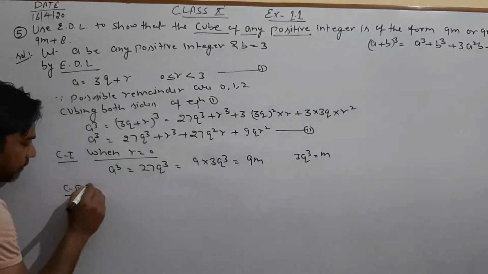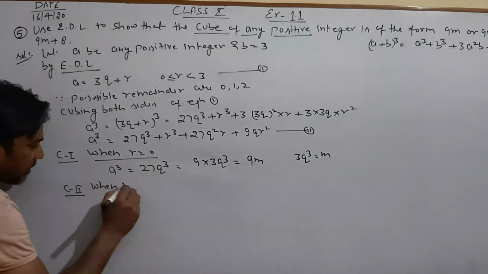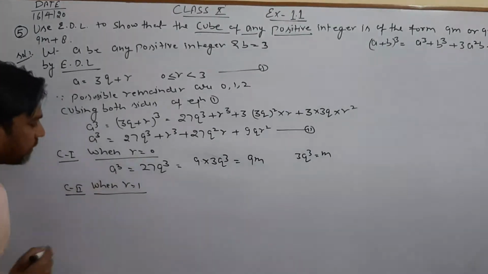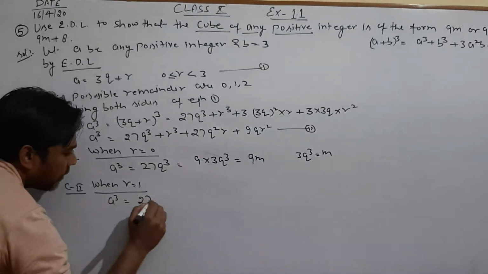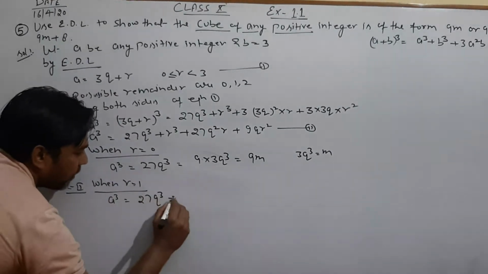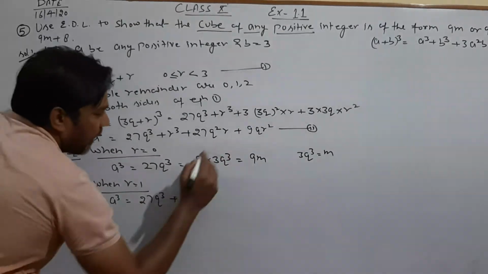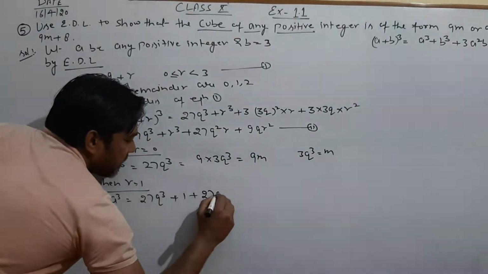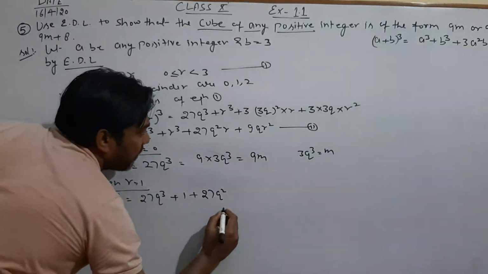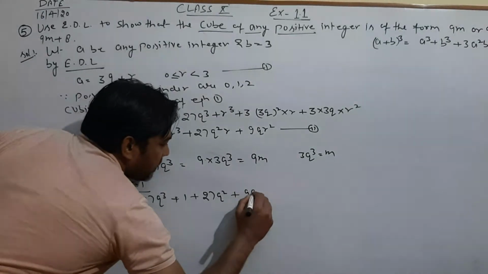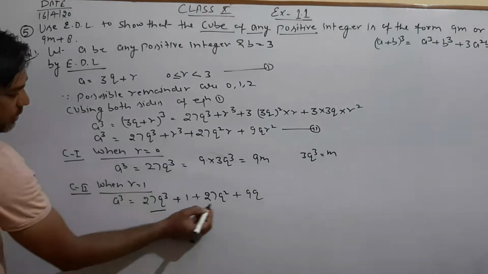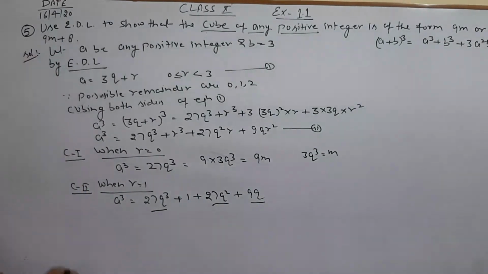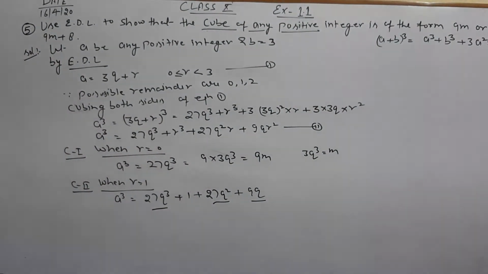Simple. And then case 2, when r equals 1. So a cube is equal to 27q cube plus 1 cube, which is 1, plus 27q square multiplied by 1, and plus 9q. Clear? So check these terms. In all of these, the numbers are multiples of 9.